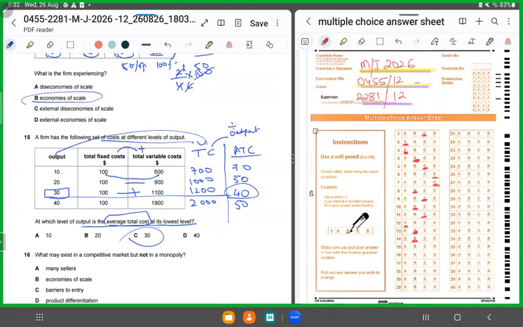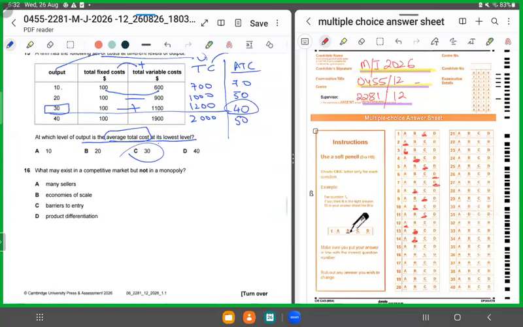Right? All right, moving forward. So 15 will shade in C. 16. What may exist in a competitive market but not in a monopoly?